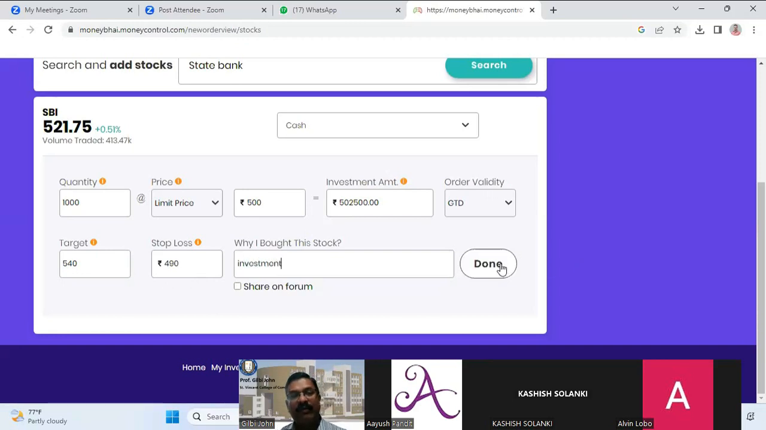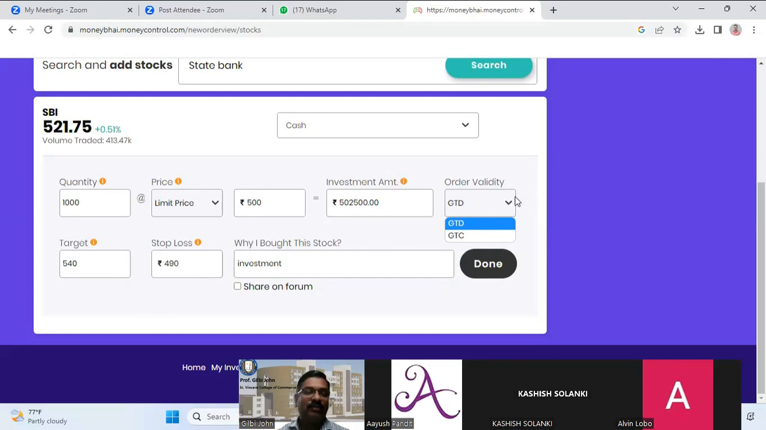When I click done, it will go to the order book, and the order takes place. Now, here there are three options. Good till the day, good till the trade happens. These are the two options here. One option is that the trade will execute till the day.